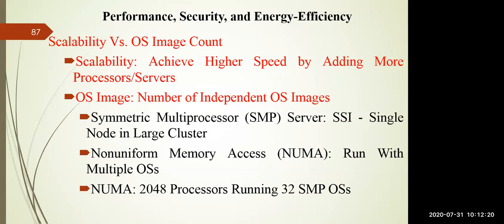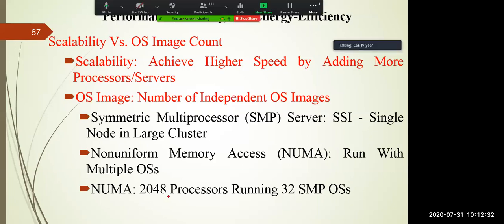Whenever you talk about operating system images, I mentioned that we install Windows, Linux, or in early days we used the Unix operating system. Whenever you go for a symmetric multiprocessor server, an SMP server, it supports a single system image. I told you single system image creates an illusion for the user that the entire system looks like a single computer system. If you go for the NUMA architecture, the non-uniform memory access architecture, it is capable of running multiple operating systems at the same time.